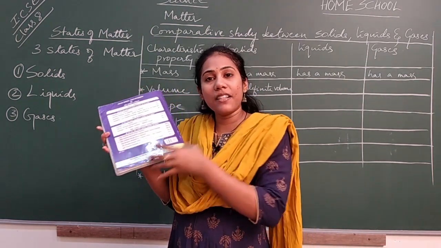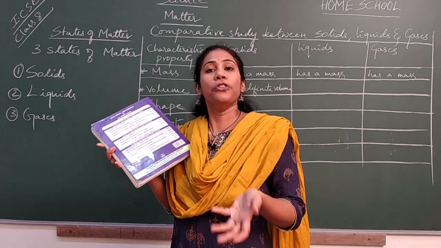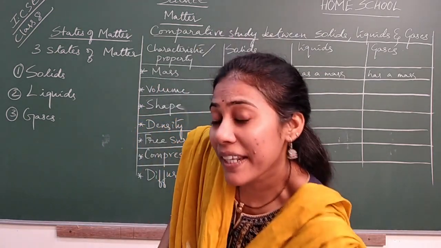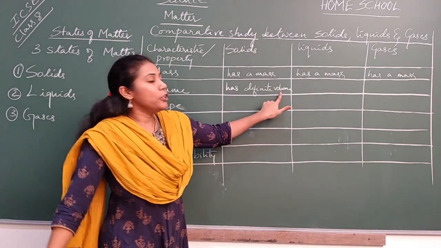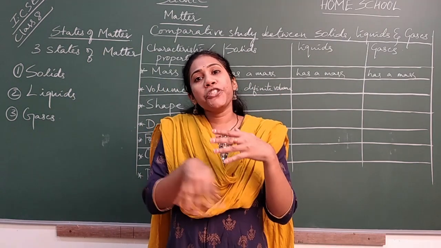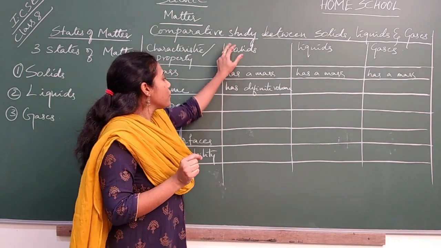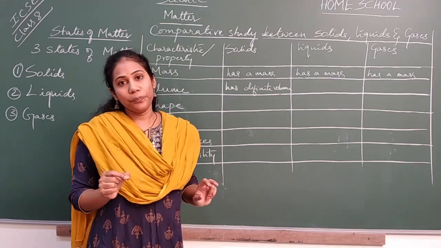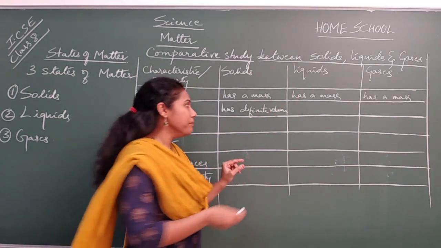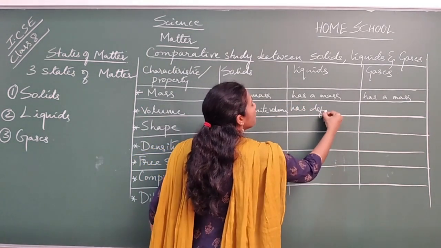If something is there and you want to measure its volume, length into breadth, you get a value, isn't it? So if the volume is measurable, then we say it has a definite volume. Definitely solids have a particular volume which you can easily measure. So we say solids have definite volume. Coming to liquids, does liquid have a definite volume? Yes, liquids also show definite volume.